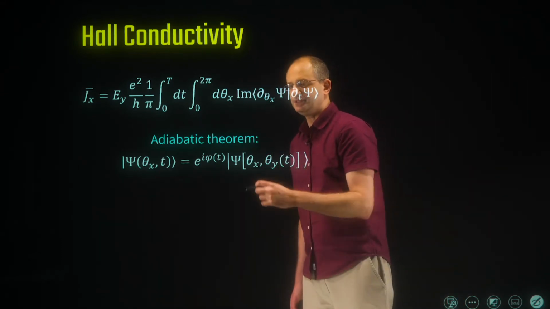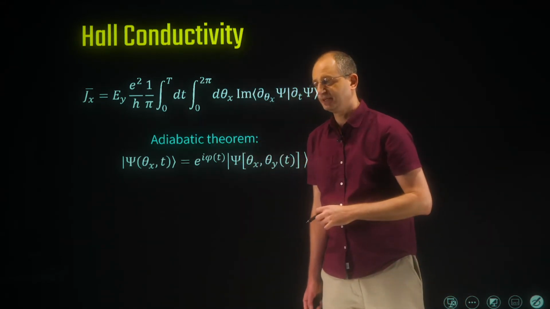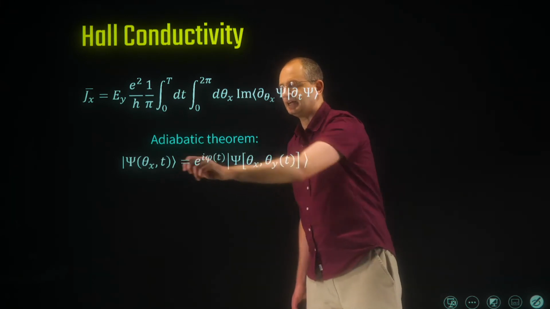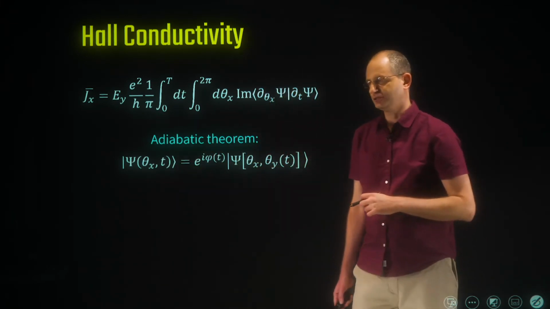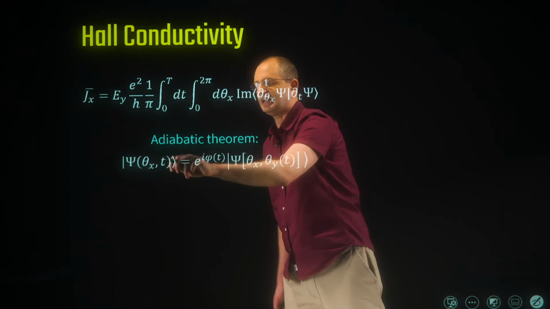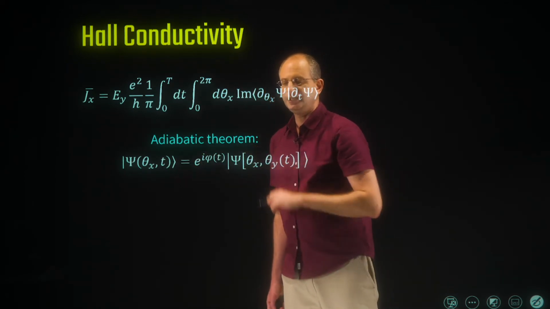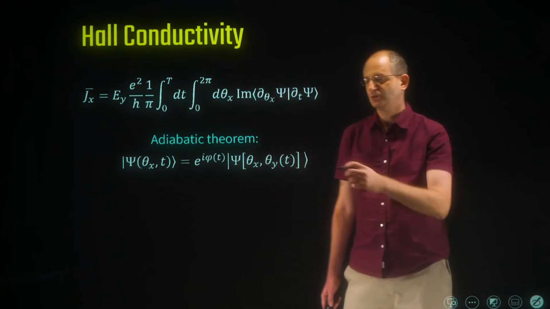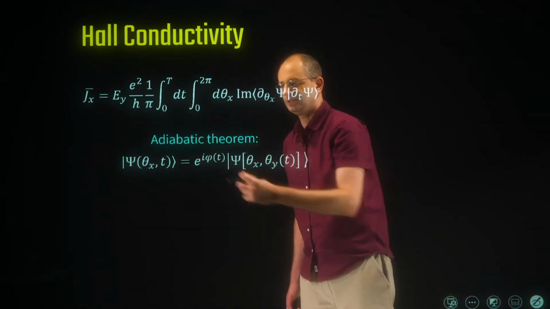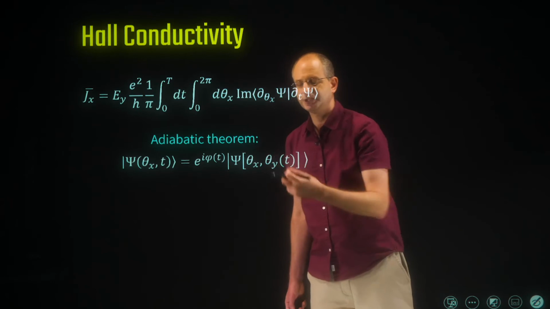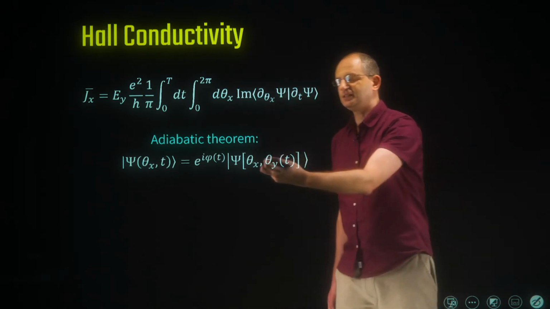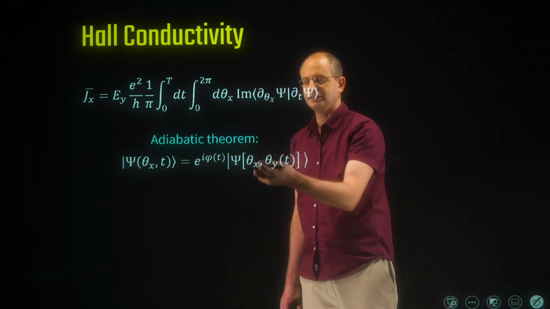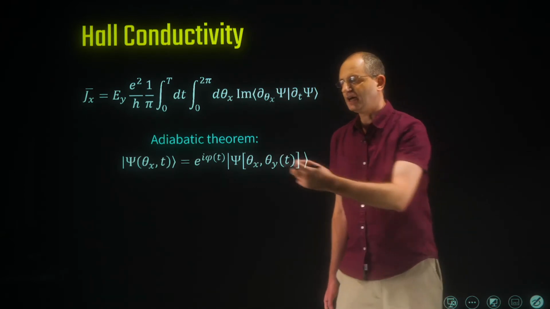So that means that we can use the adiabatic theorem to express the time dependence of our wave function. So psi of theta x and t is actually equal to psi of theta x and theta y of t. Okay, so at any given moment, the time-dependent wave function is very close simply to the instantaneous eigenstate of the Hamiltonian at the same theta x and theta y, up to a phase.